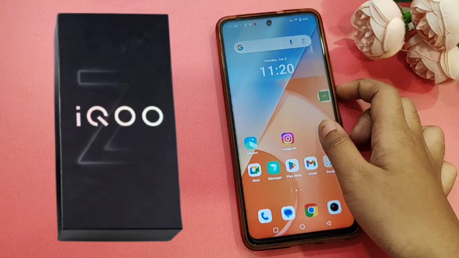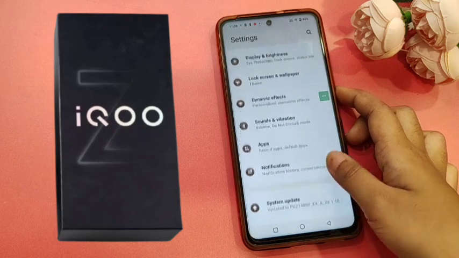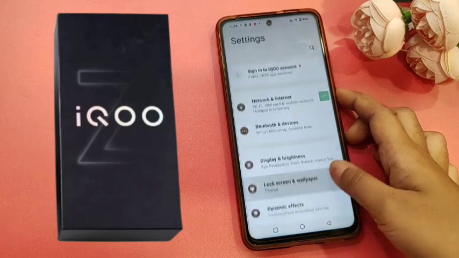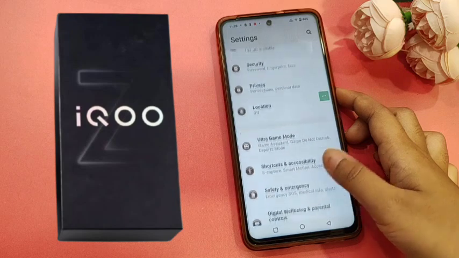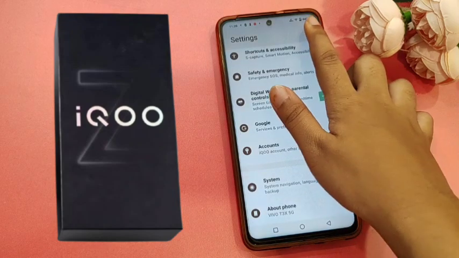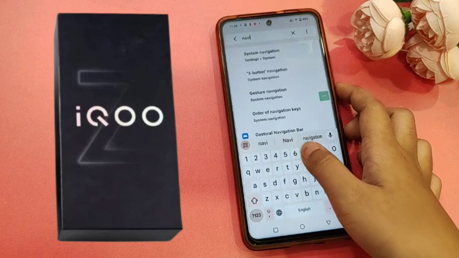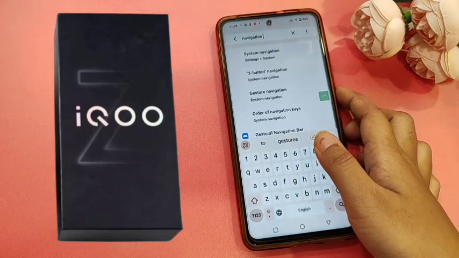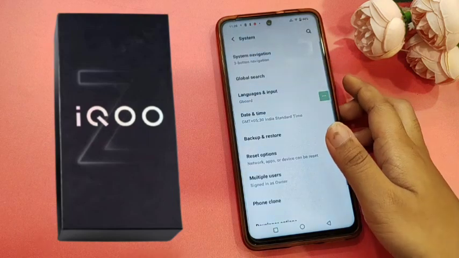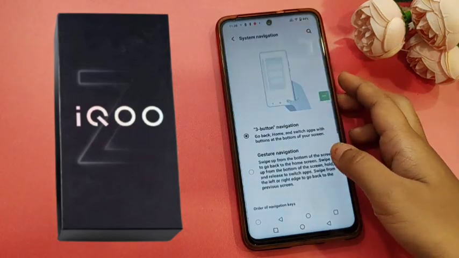First of all, friends, you just move to Settings and scroll down. You can even search here in the settings search for navigation. After that, you can click here on System navigation, then click System navigation again.